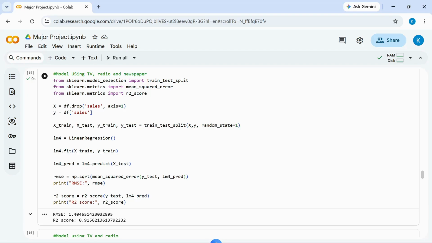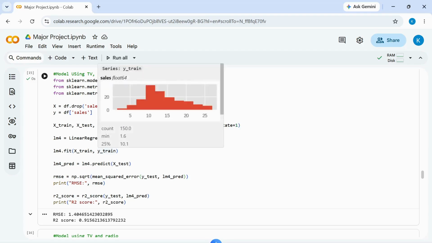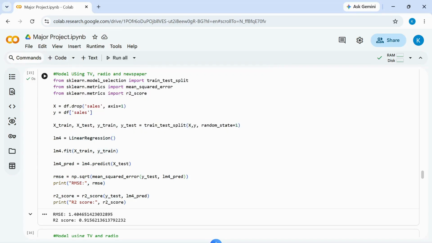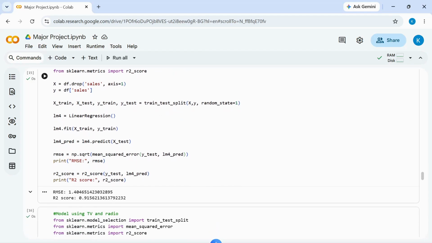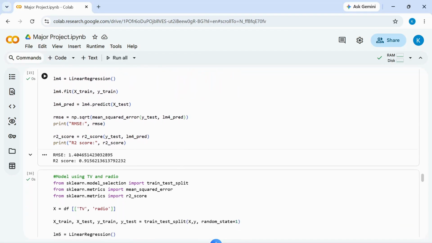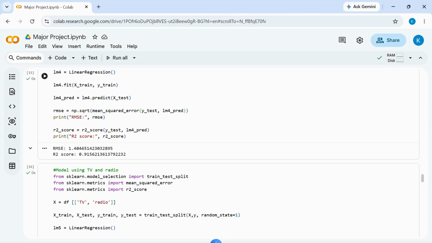Splitting the dataset. The data is divided into training data and testing data. We have trained the new linear regression model LLM4 on training X and Y. Then we have used it to predict for X test. Now we are calculating RMSE value, that is root mean square error. It gives us the average prediction error. And we have also calculated R2 score for it.